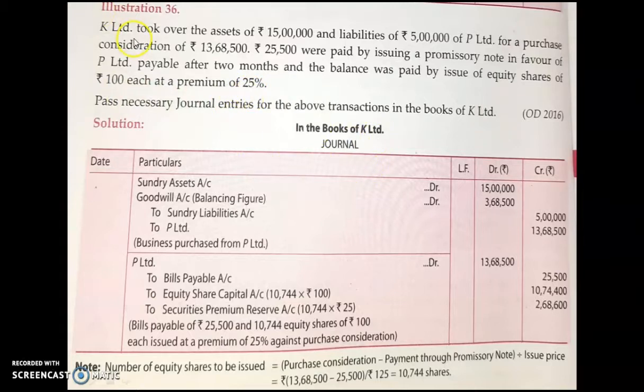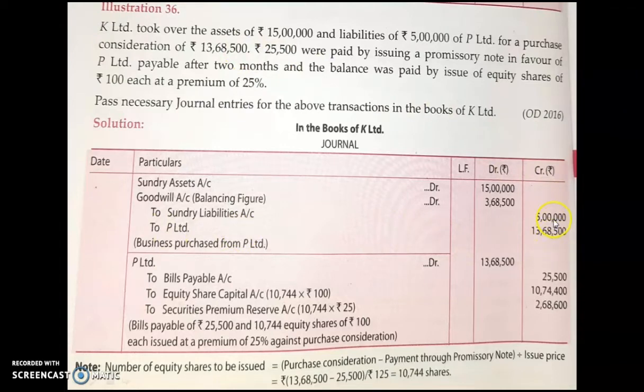So here K Limited is purchasing the business of P Limited. So what will be the journal entry? Sundry asset account debited, which is given to you as 15 lakh, that you have to write over here. Then liability is given to you, 5 lakh, to sundry liability account 5 lakh you will write here. For what price is K Limited purchasing the business of P Limited? It's 13 lakh 68,500. You can write that down here in front of P Limited.